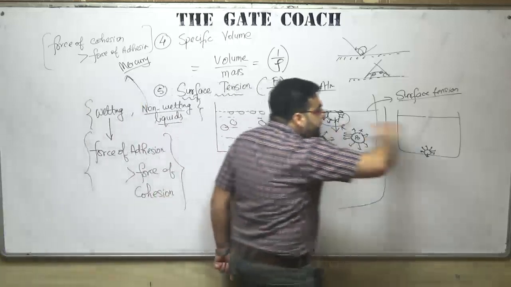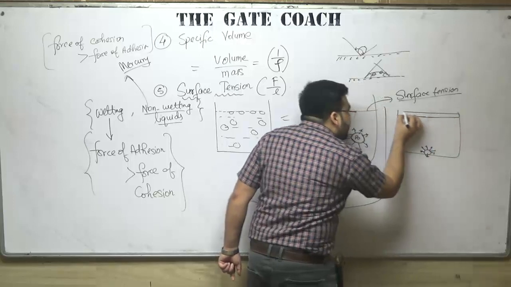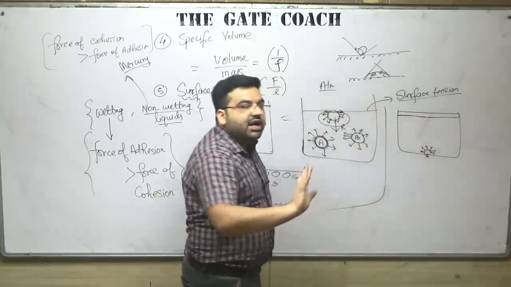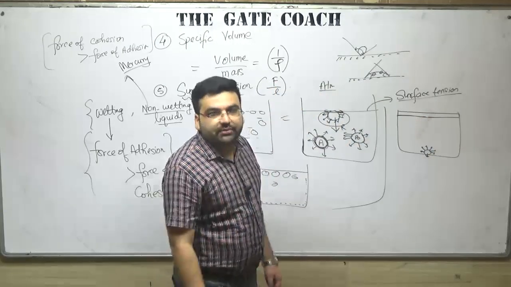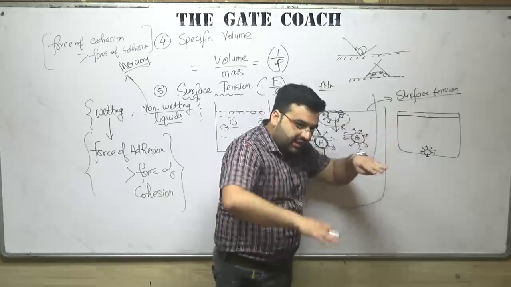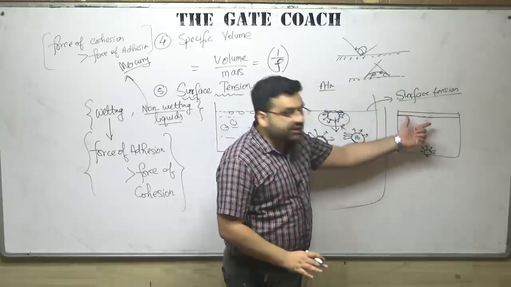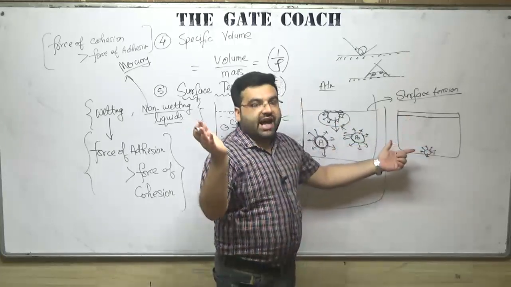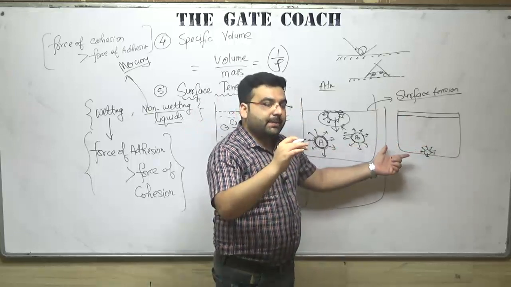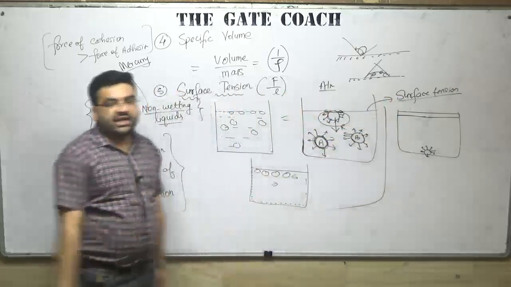If this container had been covered by the same media, there would not have been any surface tension. If there had been no air above it and it had been a covered container, there would have been no surface tension. But as it is not covered, above it we have air, and the resultant is not balanced, so we will certainly have some surface tension.